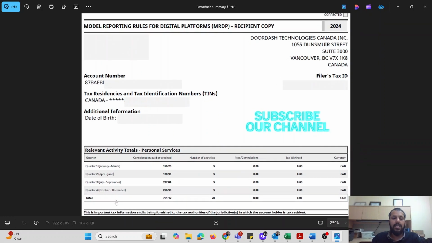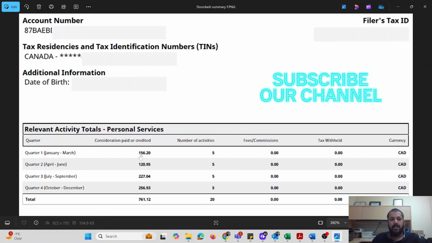Okay. The main thing is that they have provided this information in 4 quarters: first quarter, second quarter, third quarter, fourth quarter. This sample person has worked in all 4 quarters. In the first quarter, this person has made $156.20, consideration paid or credited. So this is the amount that DoorDash sent to you. So this is the net amount. The fees that DoorDash takes have already been deducted out of this amount. That's why you don't see any fees and commission, because this is a net amount. So this is going to be your earnings from DoorDash for your tax return.